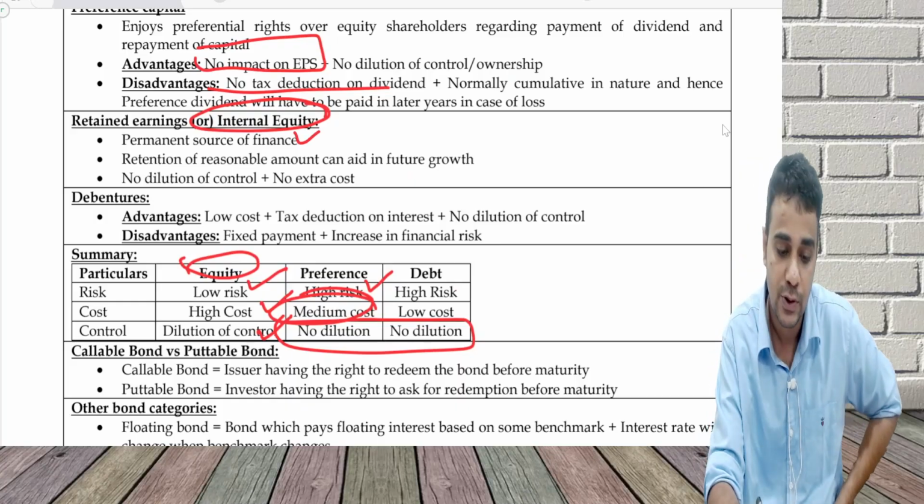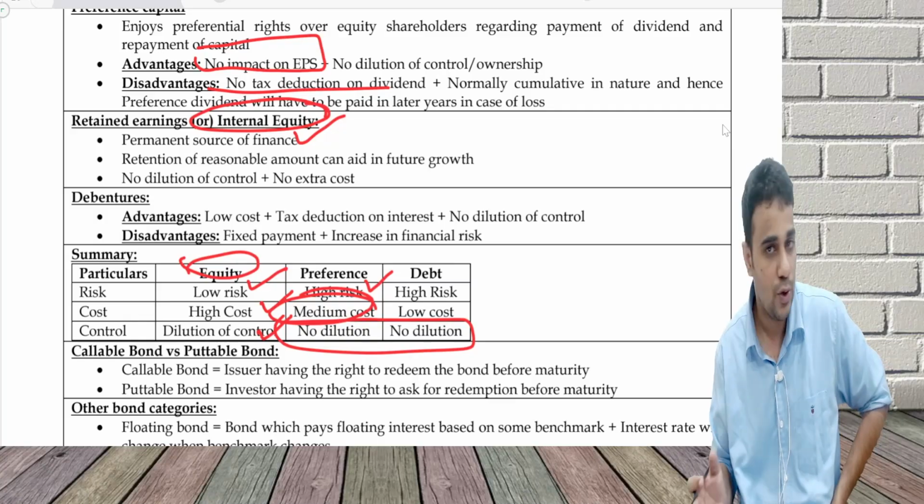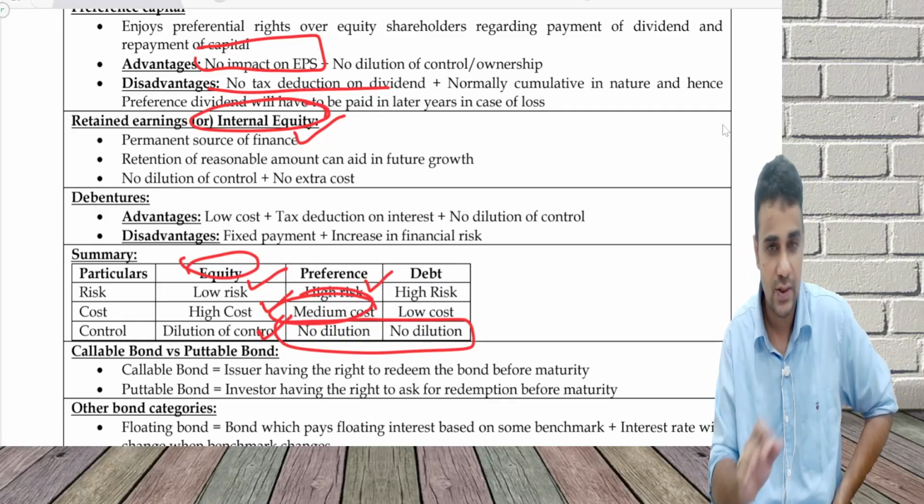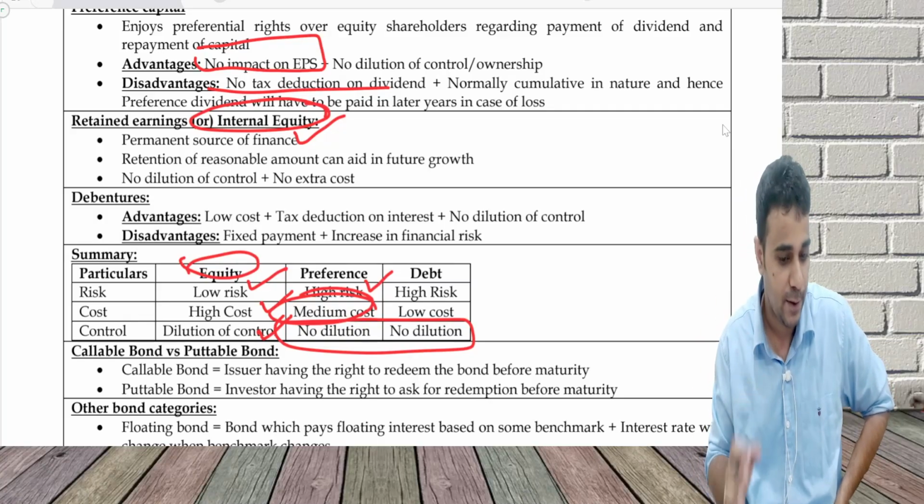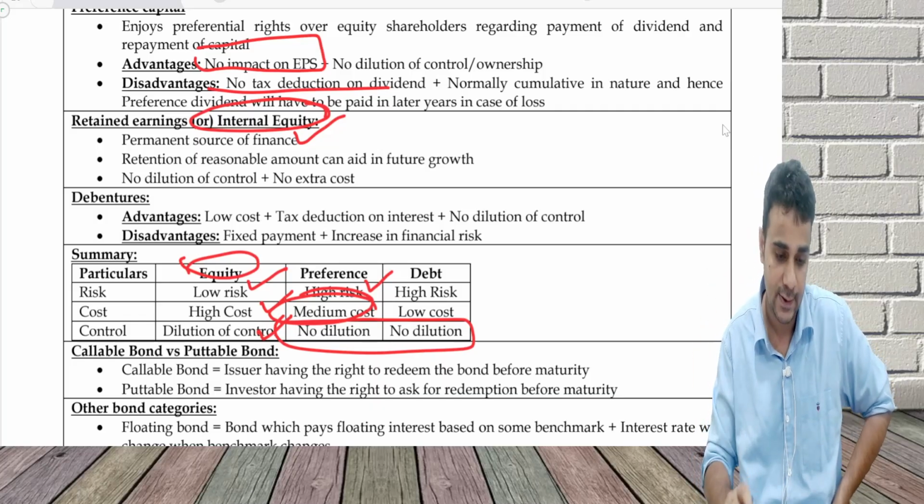It's a permanent source of finance. Retention can help me in future growth. No dilution of control, no extra cost. These are self-explanatory items, so I don't want to explain much here. The only problem is limited availability of retained earnings.